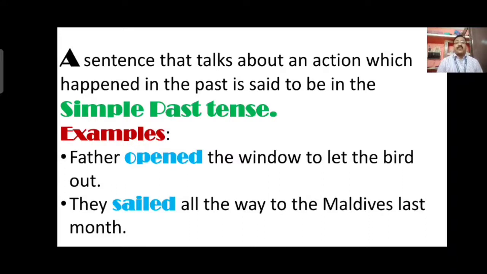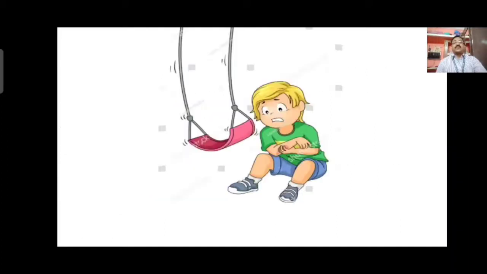This verb having ed to them shows that the words are in the past tense, because when the verb has ed to it, that means the action is already over. It is not going on now, it is already over in the past. That shows that the sentence is in past tense.